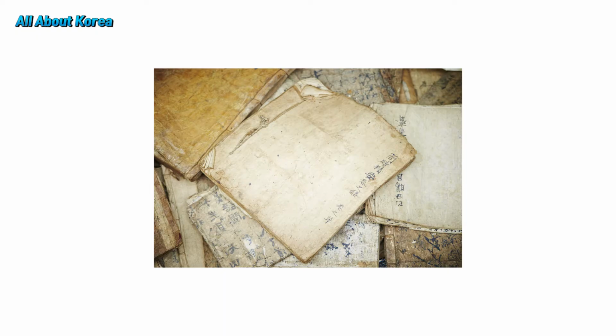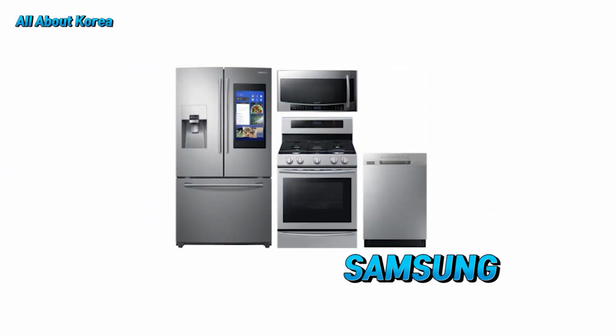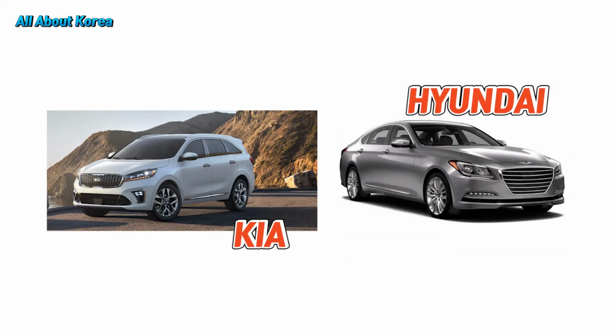With this long history, there's a lot that Koreans are proud of. But if we were to focus only on things that are more recent, Korea has K-pop that is very popular, with BTS and Psy and some of the more well-known musical groups in recent days. Samsung is a company whose household appliances such as refrigerator, washing machine, and TV are found in many American homes. Car companies Hyundai and Kia are also Korean companies.